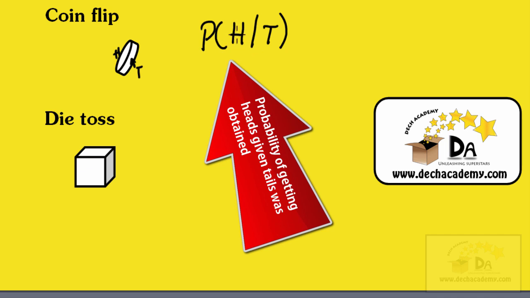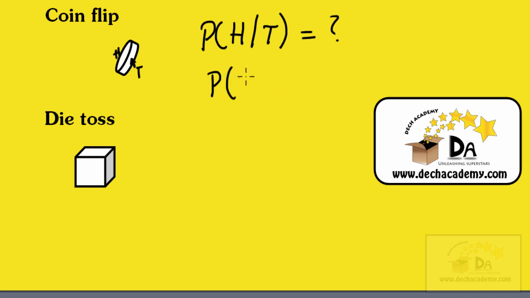What is the probability of getting heads, given that the result is actually tails? Also, what's the probability of getting tails, given that the result is actually heads? Well, the answer to these two questions is just 0.